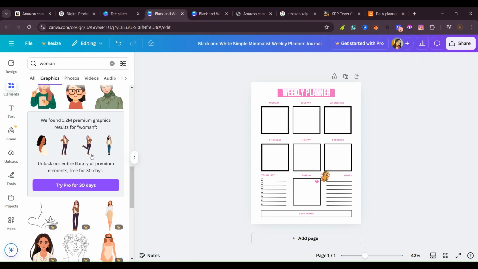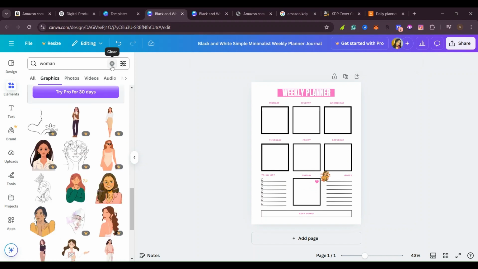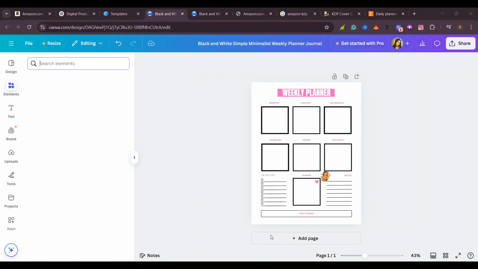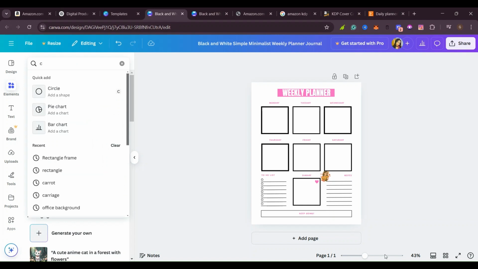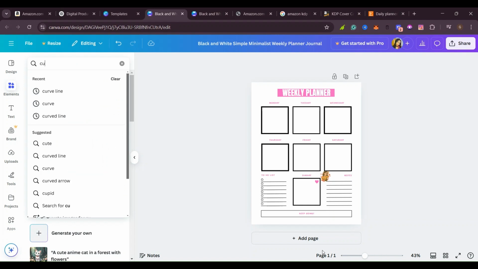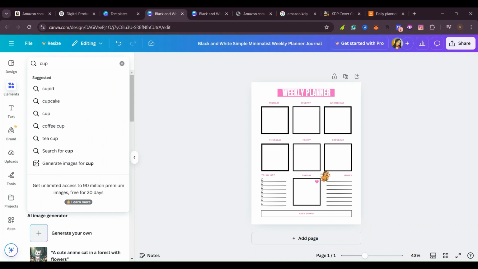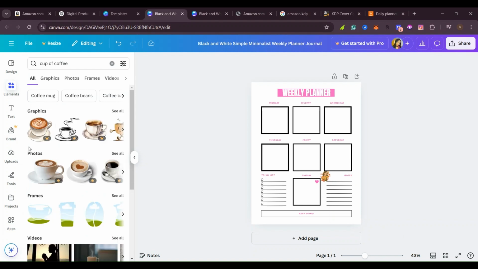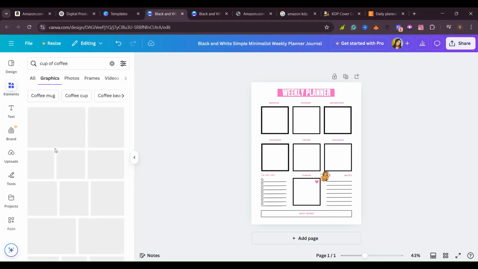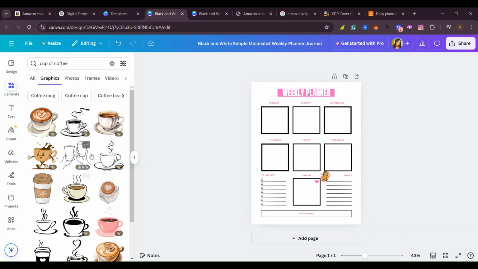For example, I want to add in a cup of coffee. So I can come here and search for the word coffee. You come here and type in coffee. So Canva will bring you different elements that you can use. I can use a cup of coffee if that's what you want. So you can go ahead and do that. As you can see, they have given me different styles of cups of coffee. So I'll go ahead and choose any.